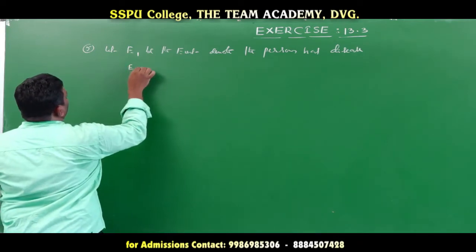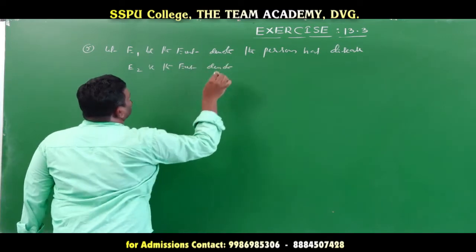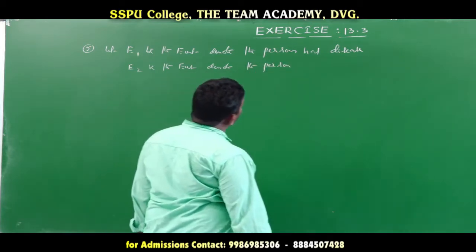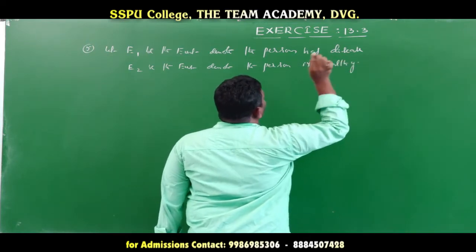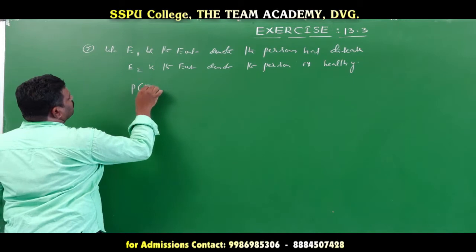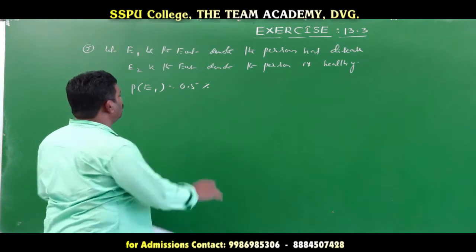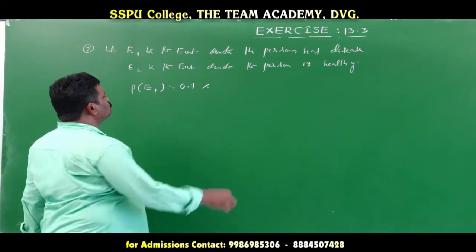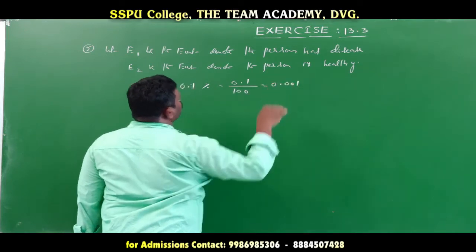Let E2 be the event denoting the person is healthy. Now here, the probability of E1 is how much given? 0.1% is the diseased persons, the percentage of the population that actually has the disease. So from this value, 0.1 by 100, that is equal to 0.001.